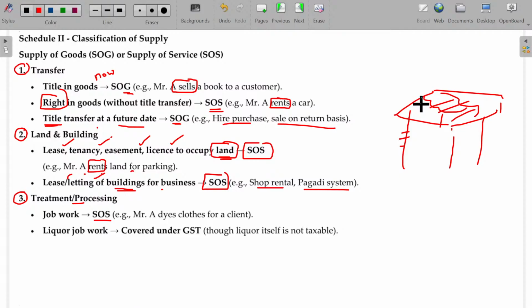If I manufacture the table and sell the table, then it's coming under supply of goods. Already I have the table, I send the table for engraving some designs over the top of the table. That will be considered as supply of services. So, Mr. A dyes clothes for a client. Cloth already I have. I am now dyeing that cloth only. So dyeing is one more treatment on the material supplied by the client. Any treatment or job work done on any material will be coming under supply of services only. Is that clear?